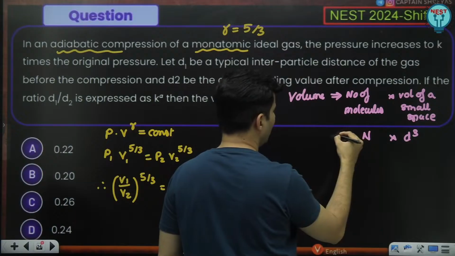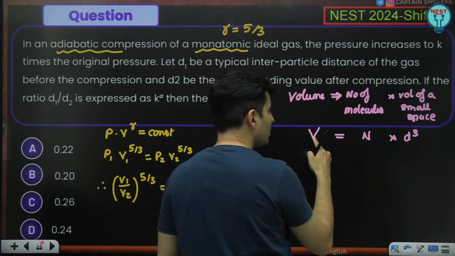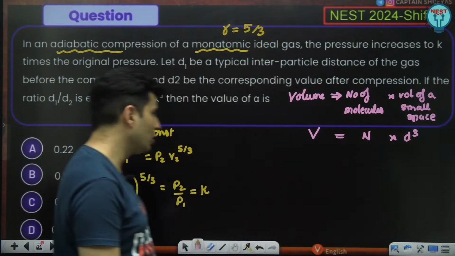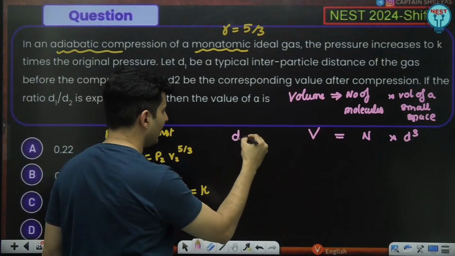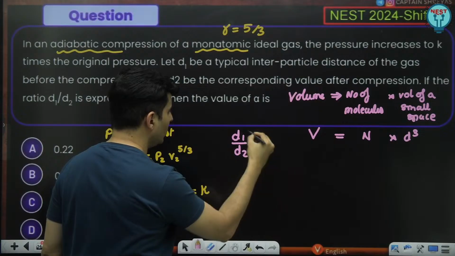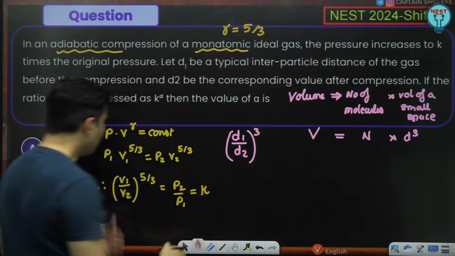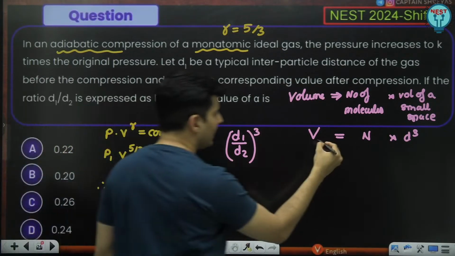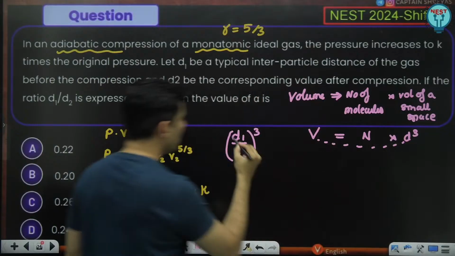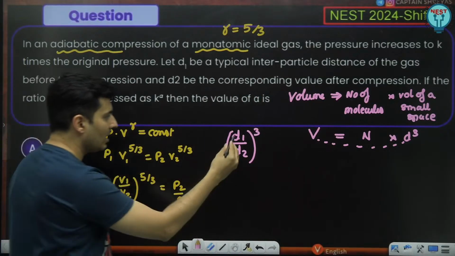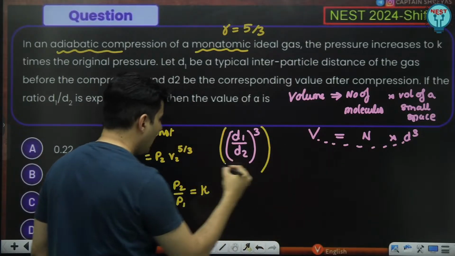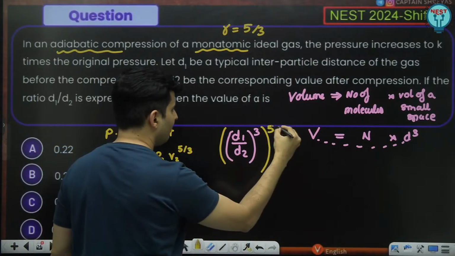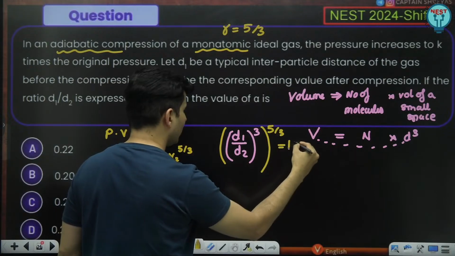This is the number of molecules, this is the total volume. So volume is proportional to d cube indirectly. So V1 by V2 will be nothing but d1 by d2 whole cube. Volume is directly proportional to d cube. But this whole thing has to be raised to 5 by 3. This is equal to K.